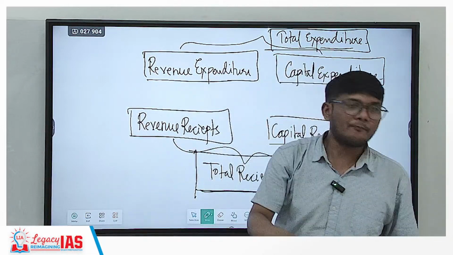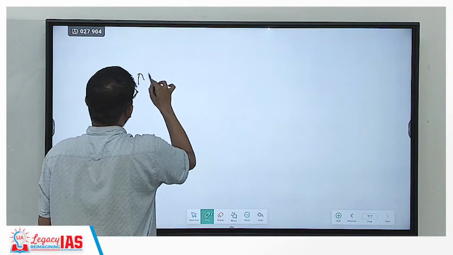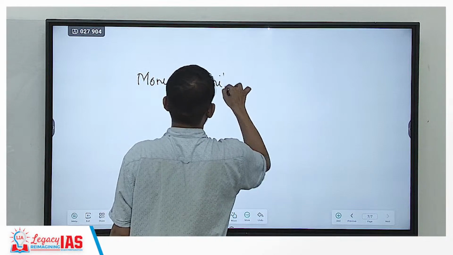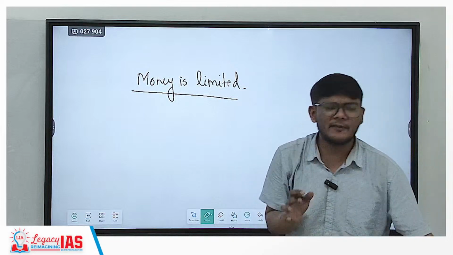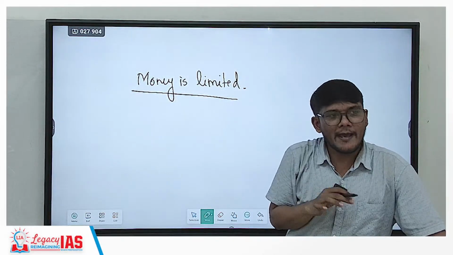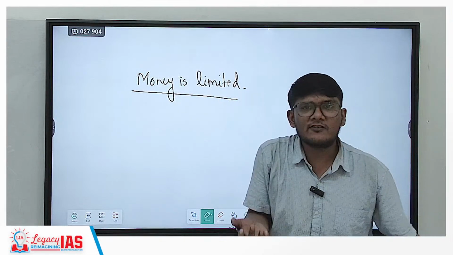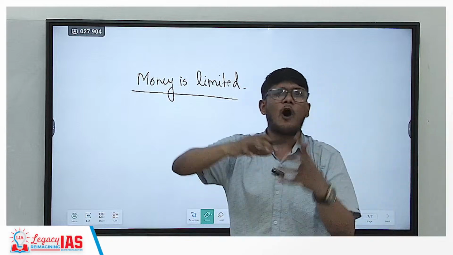Now, why is this important? This is important because the money is limited. You may do budgeting at your house also. Why? Because the money is limited. Assume a situation where there is an unlimited supply of money. Do I need to plan what I need to buy and how much I need to save?